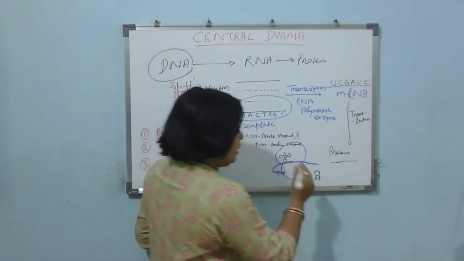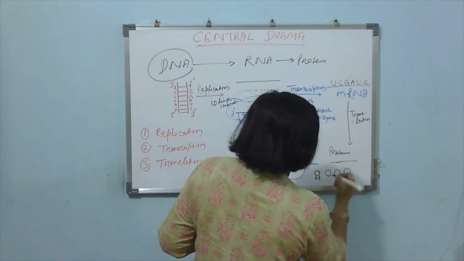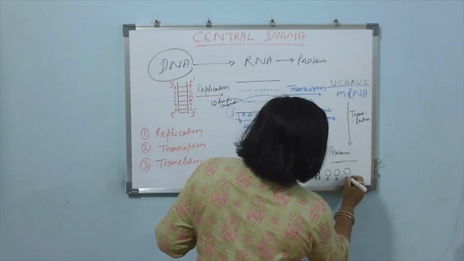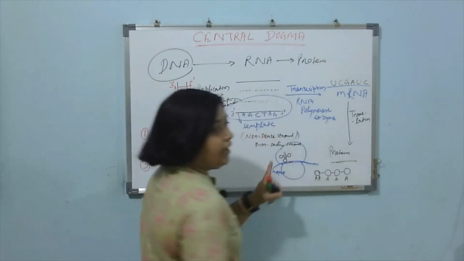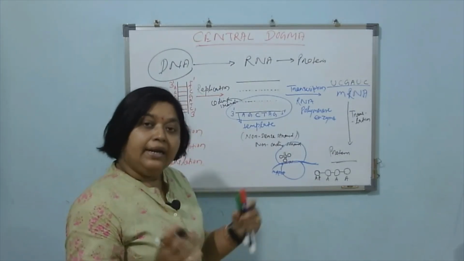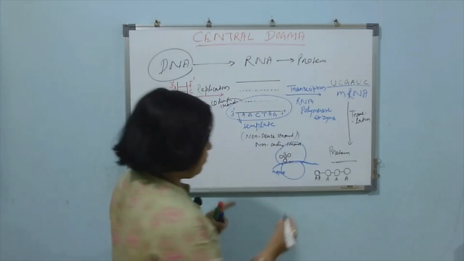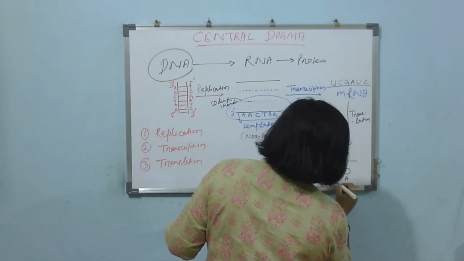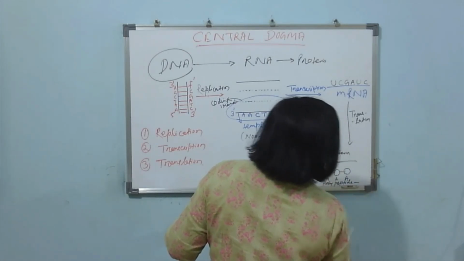So in this way, new amino acids will get synthesized and they will bind with each other by peptide bond. So here peptide bond will form and they combinedly form a polypeptide chain and form a new protein.